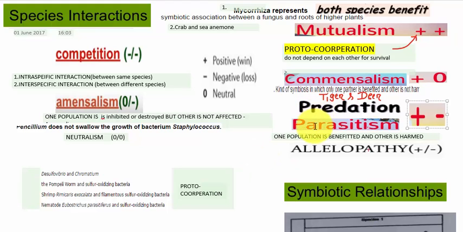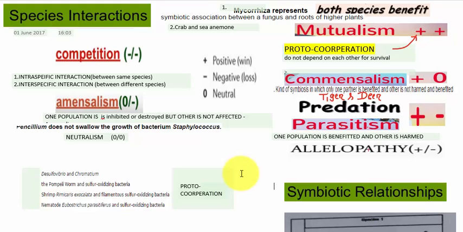And the next is parasitism and predation, in which one species gets the benefit and the other gets harmed. The predation example is tiger and deer. In parasitism, the parasite gets the benefit and the host gets harmed.